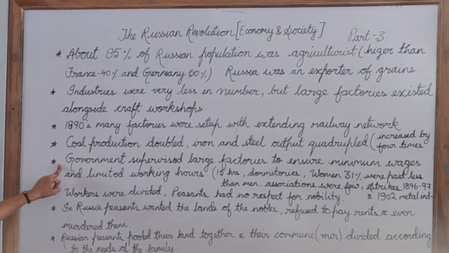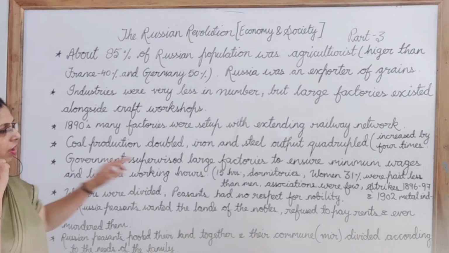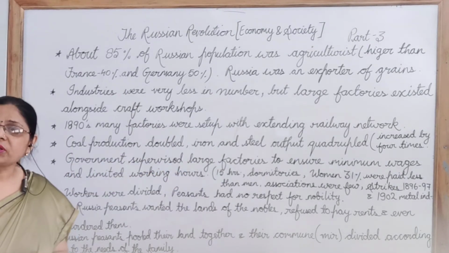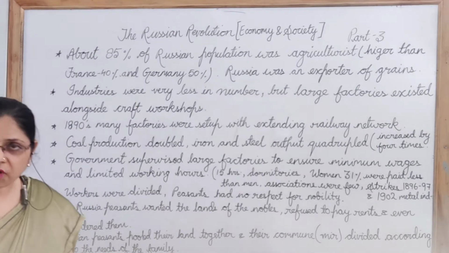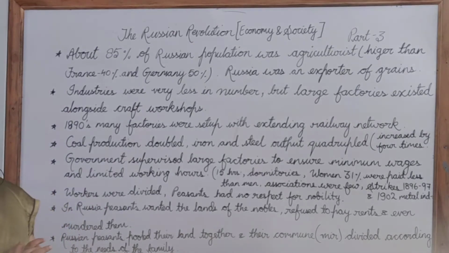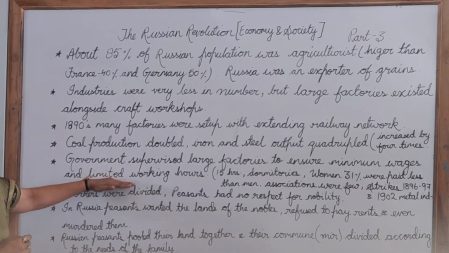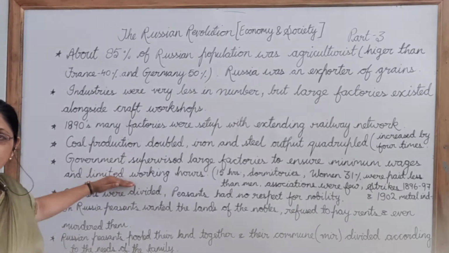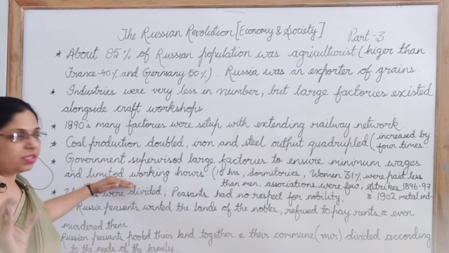Another thing, the government of Russia kept supervision on these large factories so that minimum wages were ensured for the workers who were working in these factories. Moreover, the government tried to limit the working hours of these workers. That means a shift of work was decided.